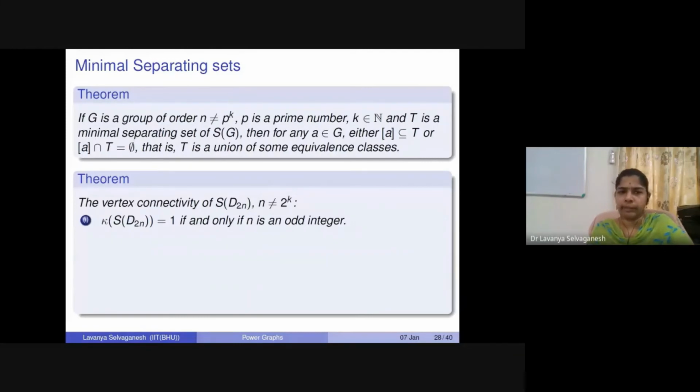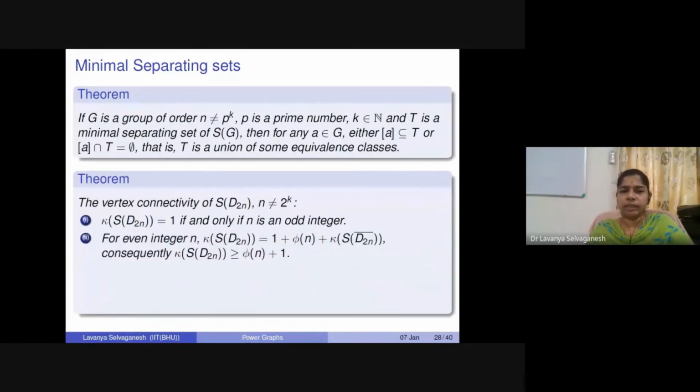Following this, if we start counting the elements in the minimal separating set and identify the minimum one, then we can see that the vertex connectivity of S(D_2n) will be equal to 1 if and only if n is an odd integer. We also have the specific case where n is a power of 2, which we leave out as it's a very simple, trivial case.